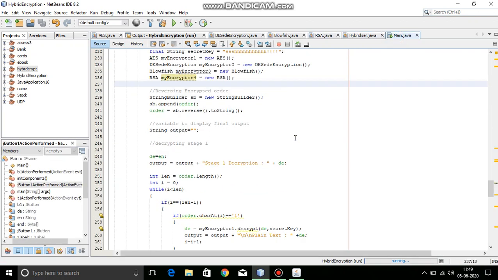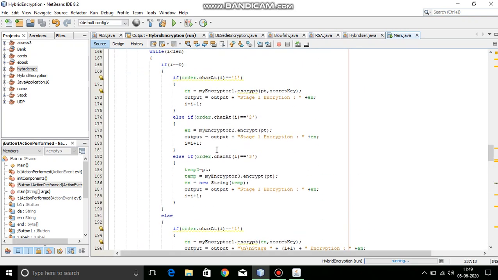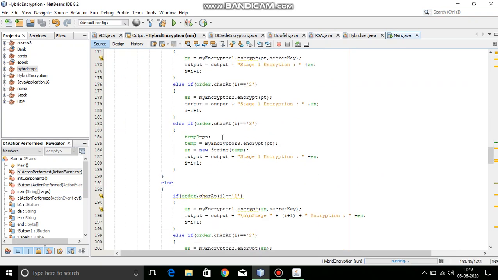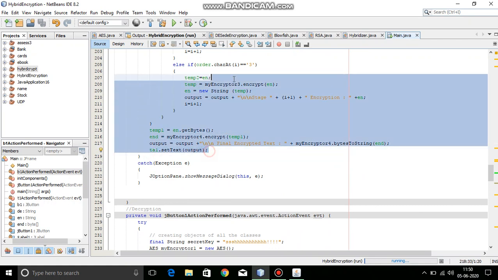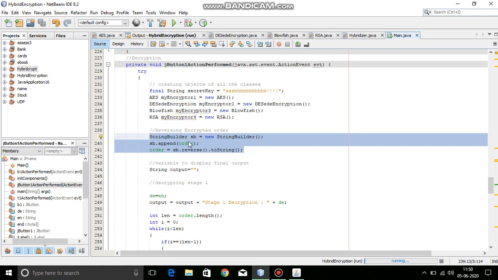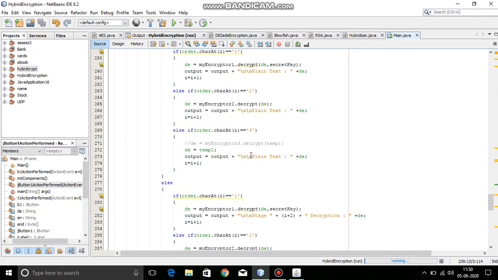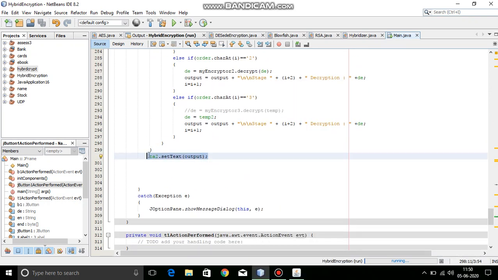And in the main method, firstly, for encryption, I get this order, and with this order I encrypt the data, and I finally display it. In the decryption, the logic I use is the nested bracket logic. I reverse the order of the string and decrypt in the reverse order, so that I get the output, and I display the output in the text3 box.